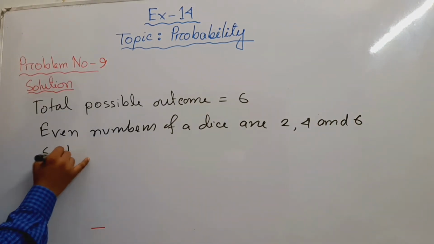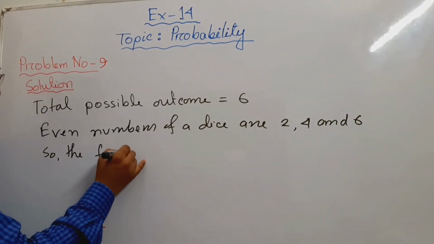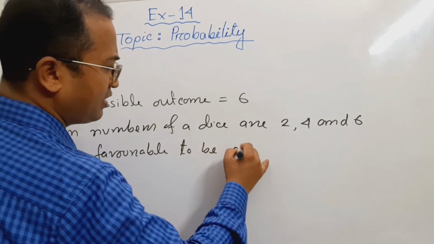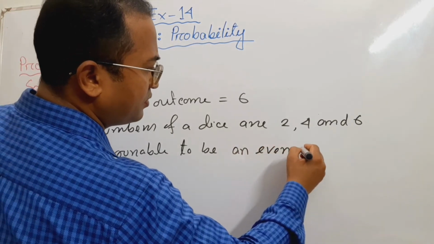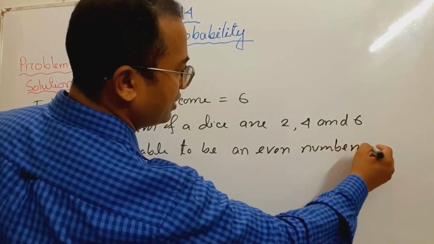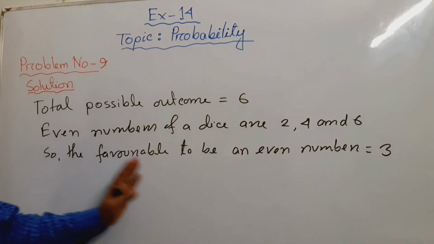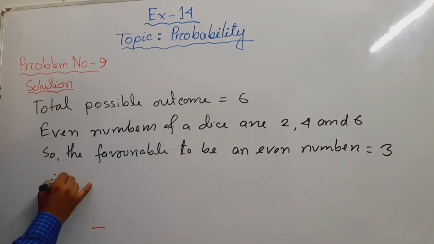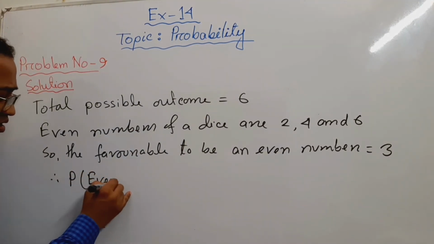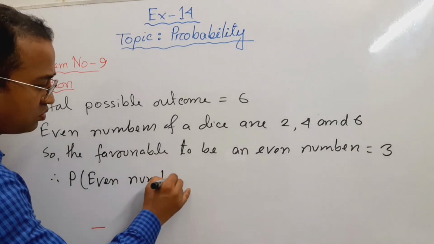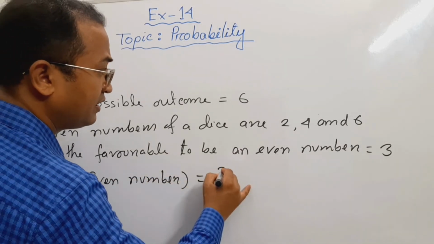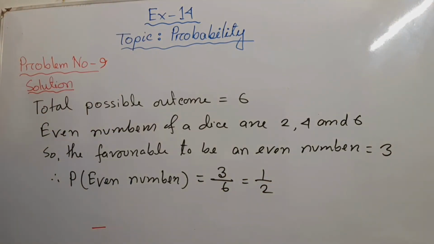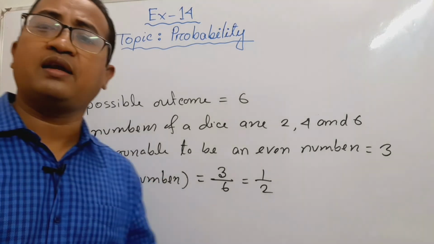So the favorable outcome to be an even number is equal to 3. Look, the favorable outcome will be 3: 2, 4 and 6. Therefore, the probability to be an even number is 3 by 6 or 1 by 2. So we get the probability to be an even number.